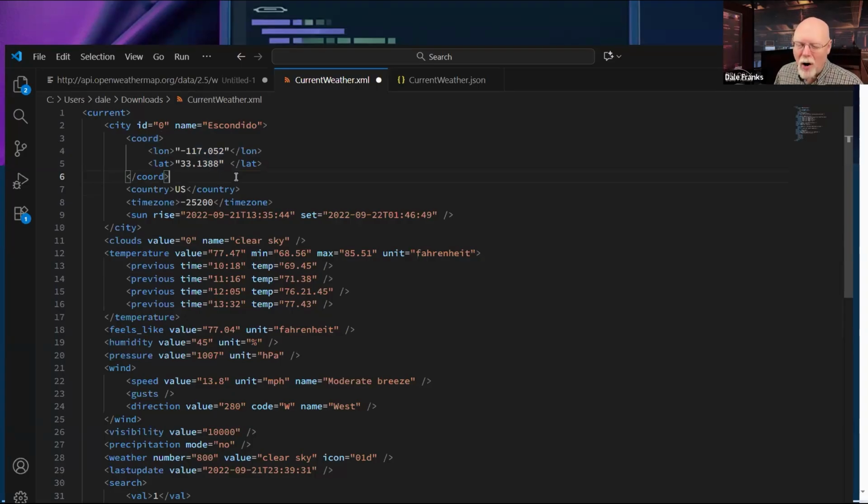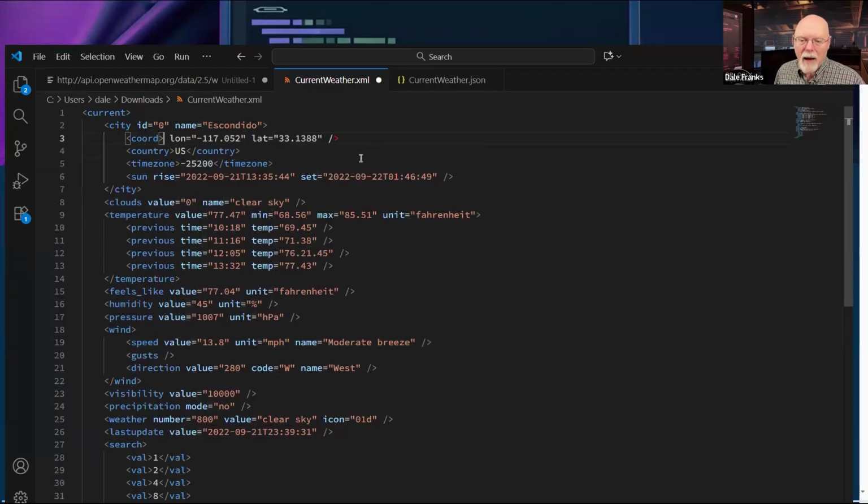But XML is already pretty verbose, and it has a lot of these, like time zone. Time zone is repeated twice. So basically all of these characters just to get that value. So there's a lot to XML when it's fully formally structured like this. So that little shortcut allows us to have both of those attributes just thrown in as attributes of coord, and they're separately addressable, as we'll see later.